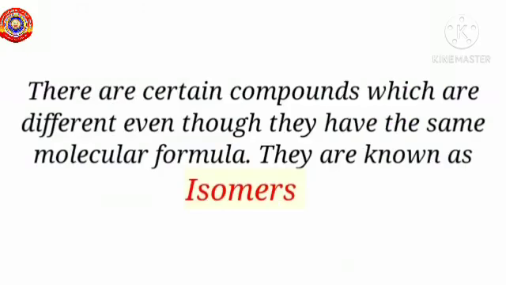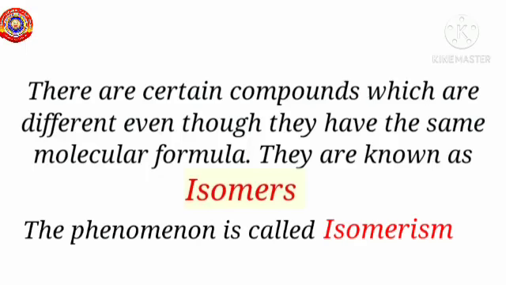What can we understand from this? There are certain compounds which are different even though they have the same molecular formula. Such compounds are known as isomers, and the phenomenon is called isomerism. So let us learn what are isomers.